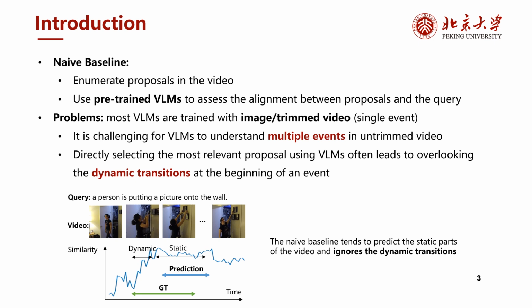It can be challenging for them to understand the temporal boundaries of multiple events in untrimmed video. We also found that directly selecting the most relevant proposal ignores the dynamic transition while the action is being conducted. As shown in the figure, in the naive baseline, the model tends to ignore the beginning of the events. This is mainly because the vision language model is trained to associate the most discriminative visual cues with the corresponding text, rather than emphasizing the need to focus on dynamic transition and ensure the completeness of localized events.